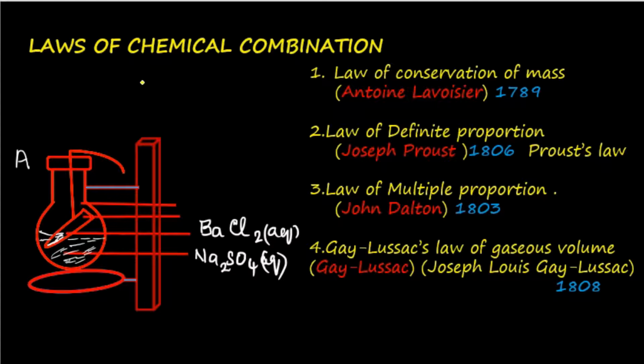In this video, we are going to discuss laws of chemical combination. There are altogether 4 laws of chemical combination. Law of conservation of mass proposed by Lavoisier in 1789, law of definite proportion proposed by Proust in 1806, now known as Proust's law, law of multiple proportion proposed by Dalton in 1803, and Gay-Lussac's law of gaseous volume proposed by Gay-Lussac in 1808. There is not much of a difference in the years in which they were proposed.